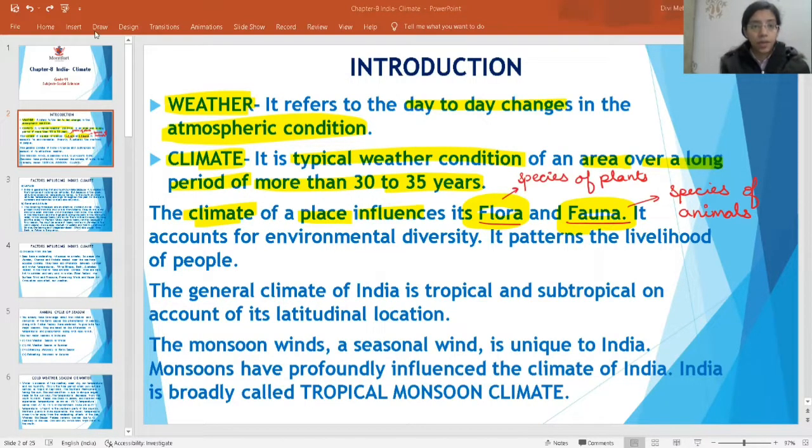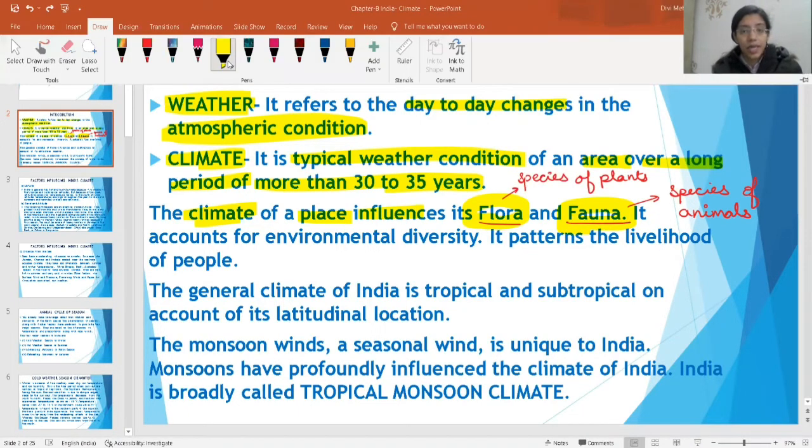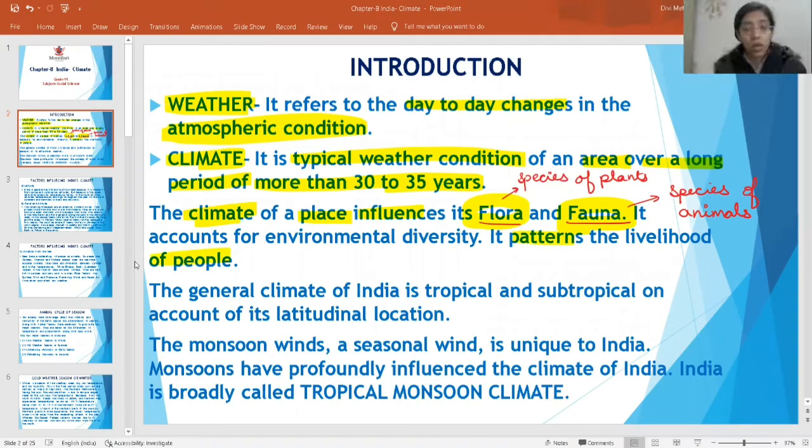Okay, now they are saying that it patterns the livelihood of the people. See, the climate also affects the livelihood of the people. How they will earn, how they will live over that place, it affects.